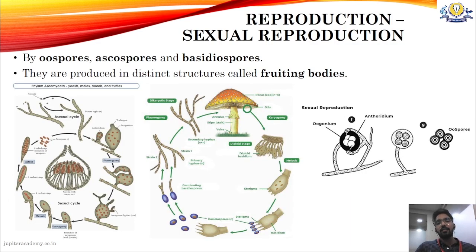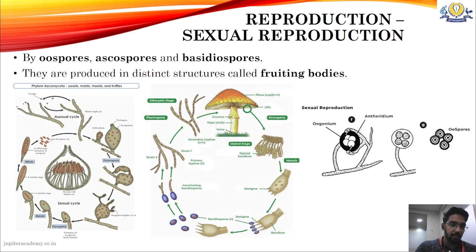Yes, the third and the final part of reproduction is sexual reproduction. Okay, this happens in three ways: by oospores, ascospores, and basidiospores. Okay, they are produced in distinct structures called fruiting bodies. So not only sexual spores, any spore-forming structure, a structure where spores are produced, such bodies are called fruiting bodies. Okay, in higher fungi, the common example is your mushroom. Okay, mushroom is not the main body, but it is the fruiting body of the basidiomycetes.